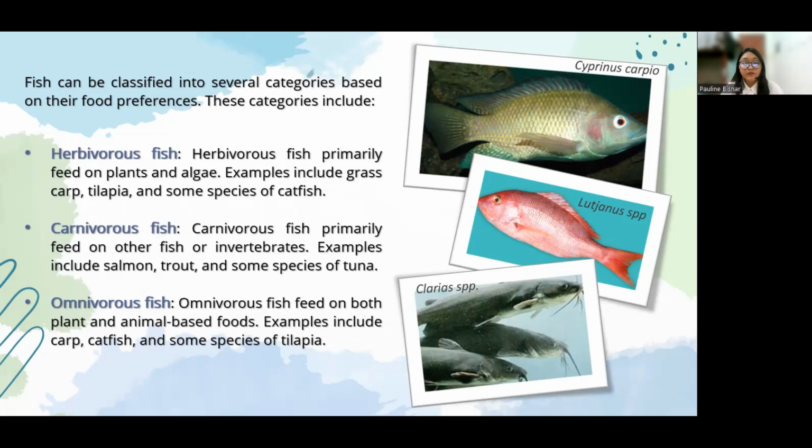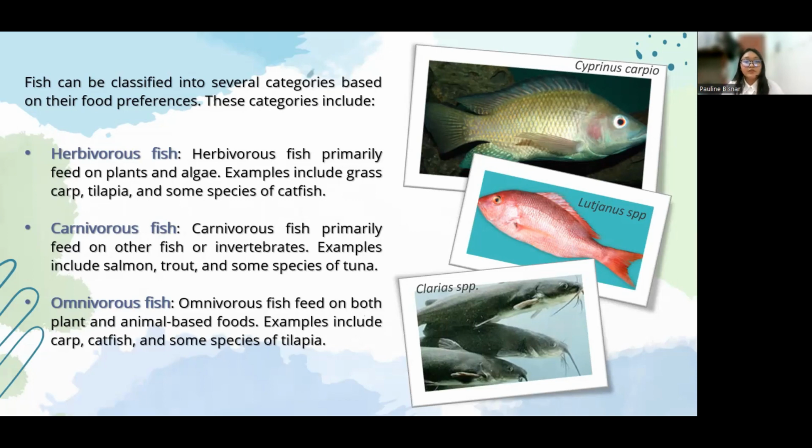Next, we have the carnivorous fish, which primarily feed on other fish or invertebrates. Examples can include salmon, trout, and some species of tuna. For the carnivorous fish, we have the Lutjanus species or the red snapper.